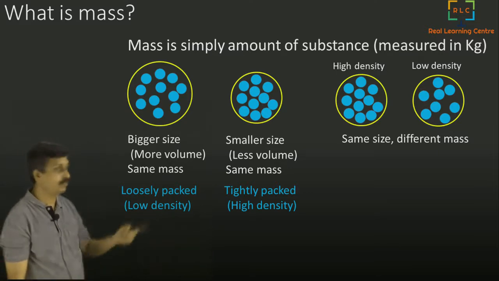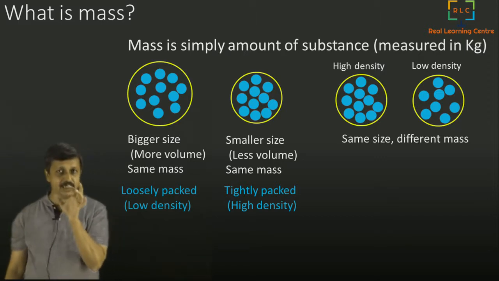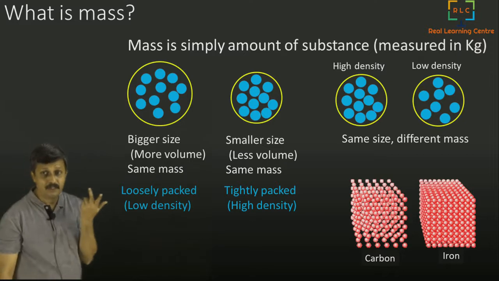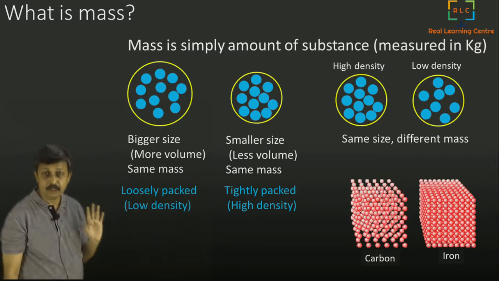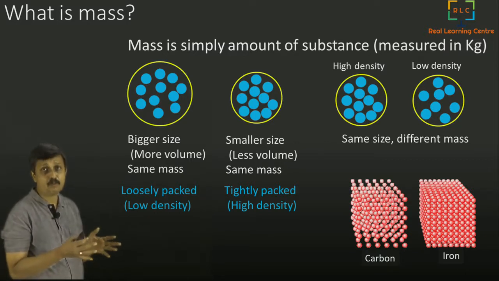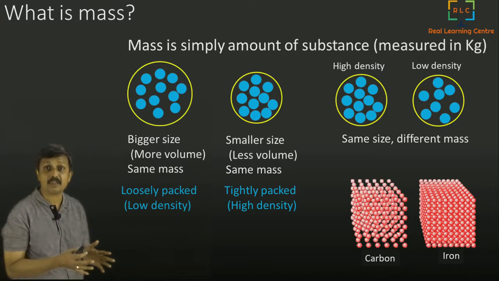That is the reason the first one has more mass. So I am feeling that you are actually slightly getting an understanding of what mass is. Okay, so now you see here, for example, you take carbon and iron, both of the same size. If you take the same size, iron actually has more mass than carbon.